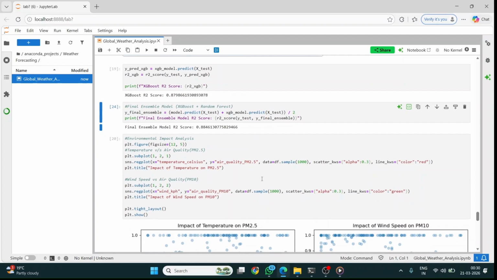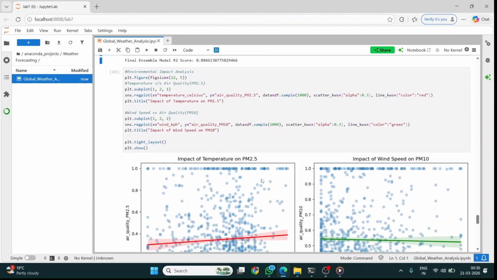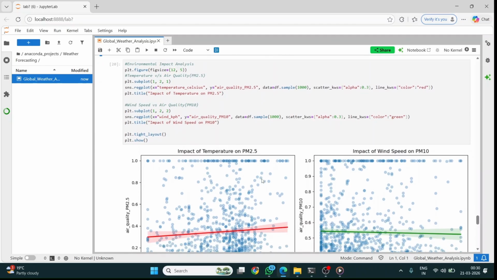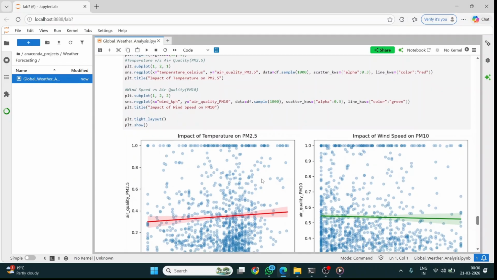Lastly, I conducted an environmental impact analysis which demonstrated a positive correlation between temperature and PM2.5 pollution level, indicating that warmer conditions in this dataset are associated with high particulate matter.